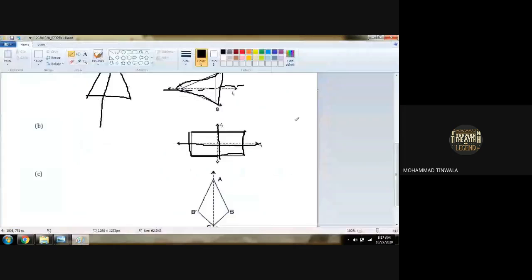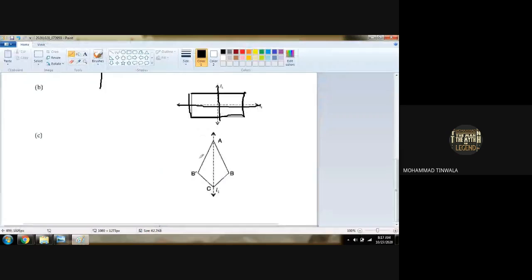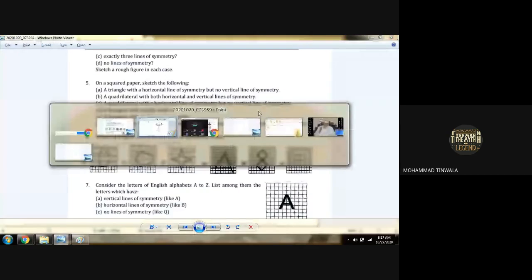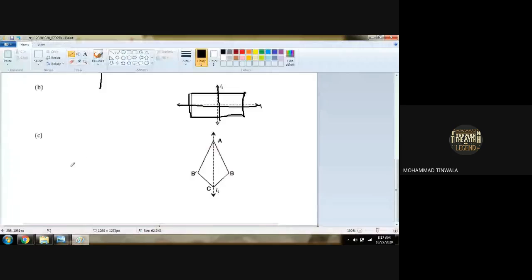So this is the diagram with a horizontal line but no vertical line of symmetry. Third diagram. Sorry, you have to go like this. This diagram is wrong.